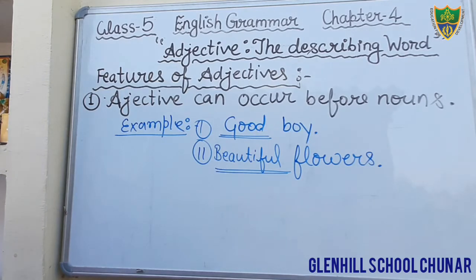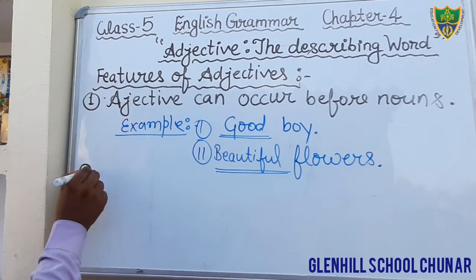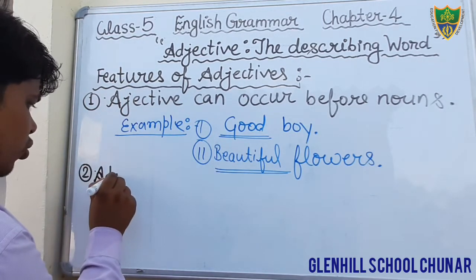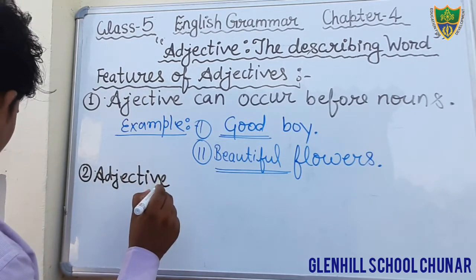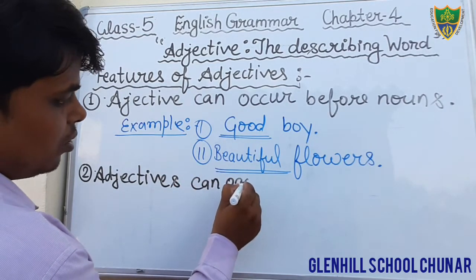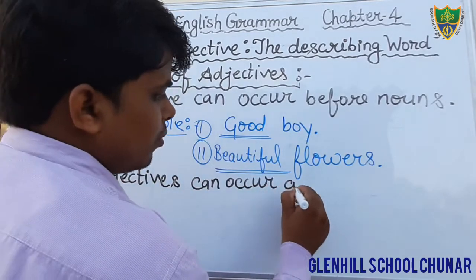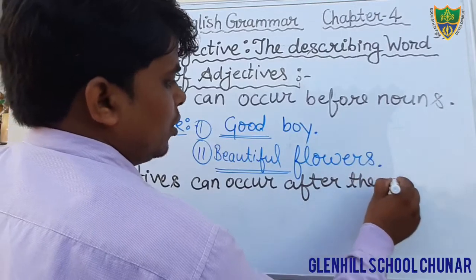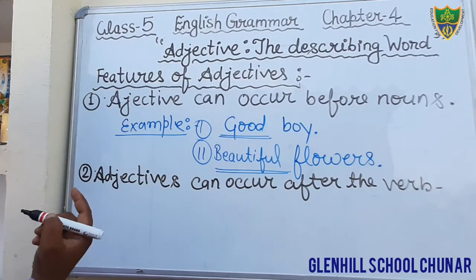And write down the second feature. Now we will see the second feature. What is the second feature? Adjective can occur, dear students, you also write, adjective can occur after the verb. After the verb. And verb here, helping verbs, you can say.